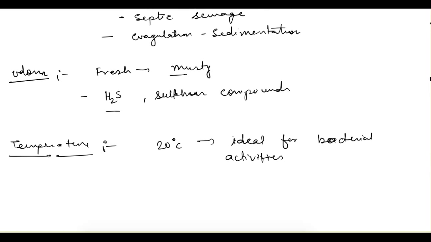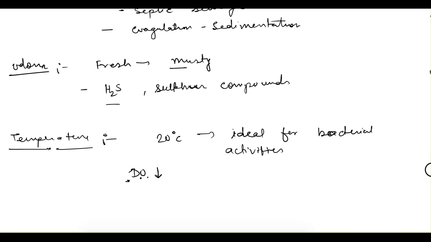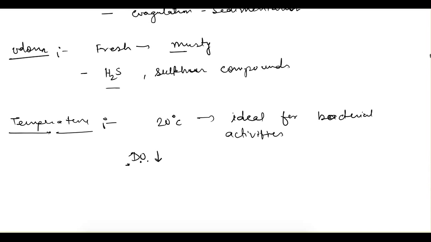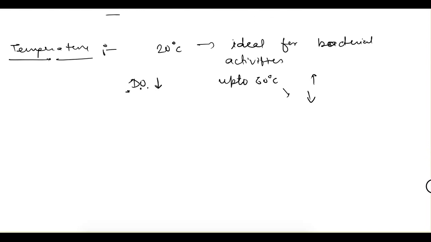But in general, if the temperature increases, the dissolved oxygen in the wastewater will decrease, because as temperature increases, the DO content in water decreases. Bacterial activity increases up to 60 degrees Celsius, and if the temperature is increased further, the bacterial activity will come down. That is for temperature.